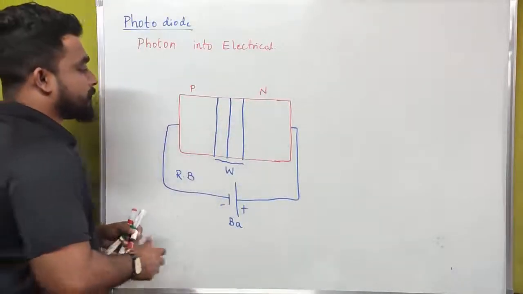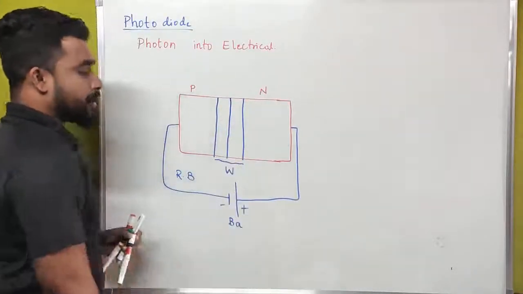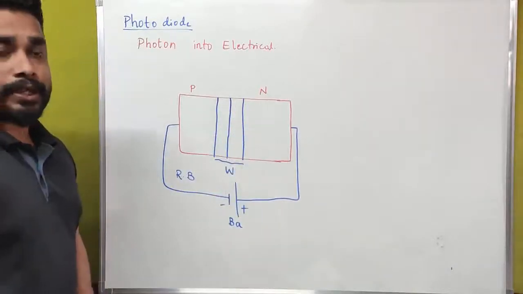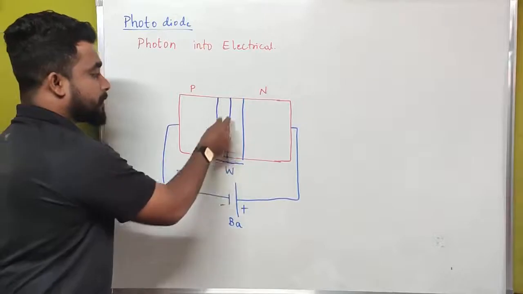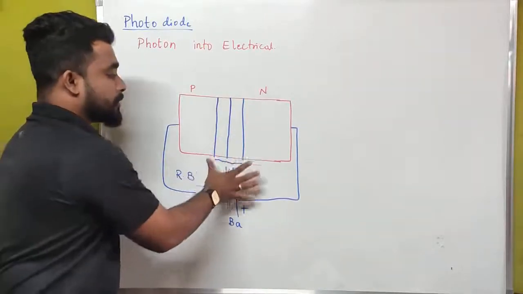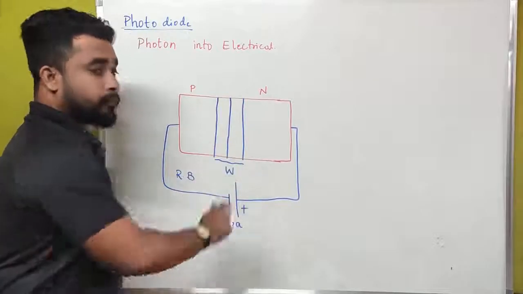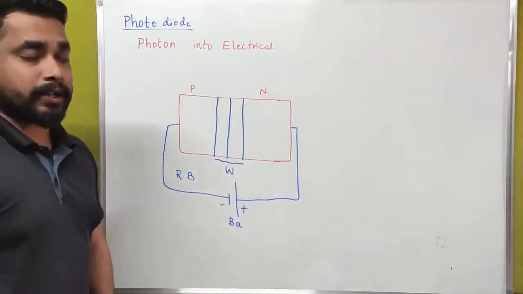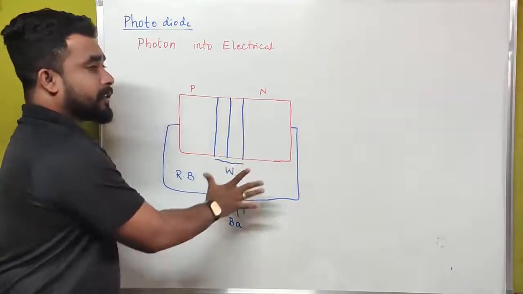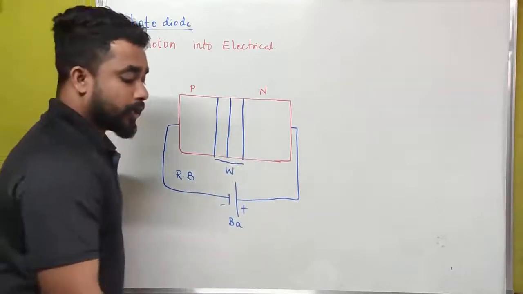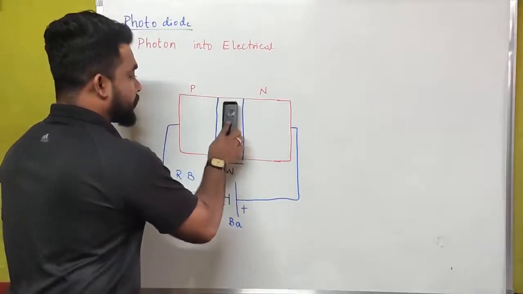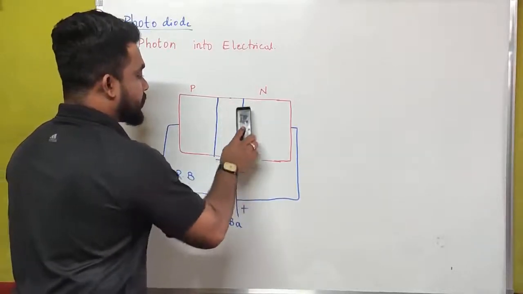In the case of reverse bias condition of a semiconductor diode or PN junction diode, the depletion layer increases as we increase the external electric field. If the external electric field increases, the width of the depletion layer is also going to increase. That's why I am going to increase this depletion layer.